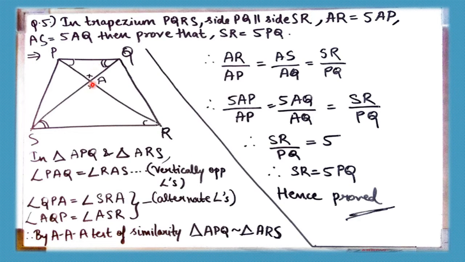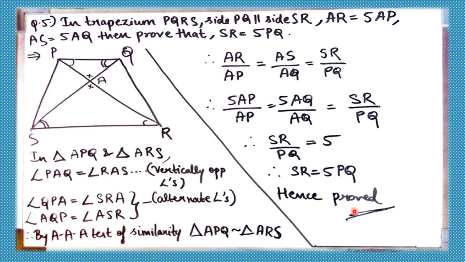Now once we know that these two triangles are similar, we can use the ratio of the corresponding sides to prove this. So AR upon AP is equal to AS upon AQ is equal to SR upon PQ. Now substitute values. In place of AR I can write 5 AP, in place of AS, I can write 5 AQ. Therefore, 5 AP upon AP is equal to 5 AQ upon AQ is equal to SR upon PQ. Therefore, SR upon PQ is 5 because AQ will get cancelled and AP will get cancelled. So SR is equal to 5 into PQ, that is 5 PQ.